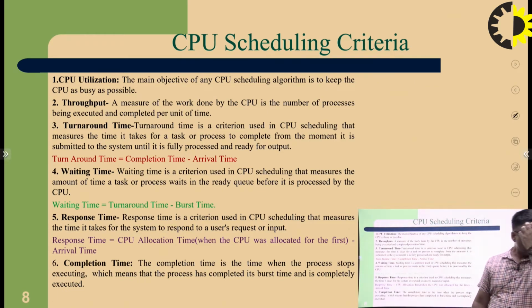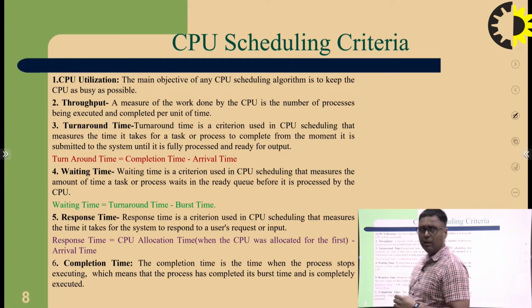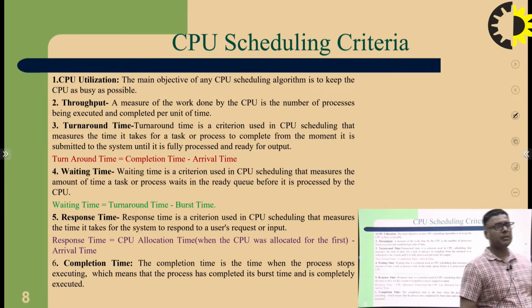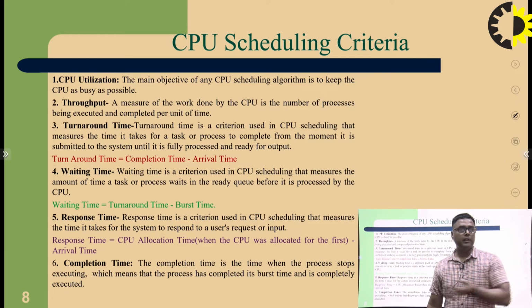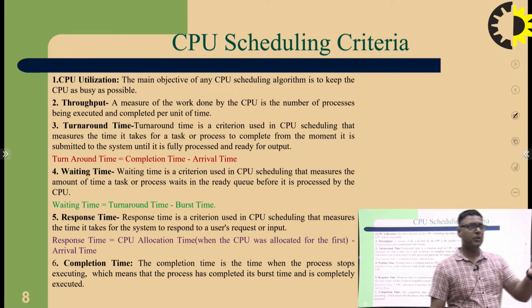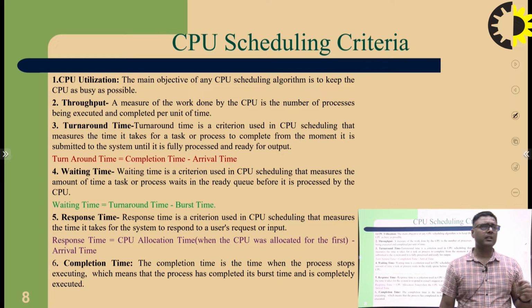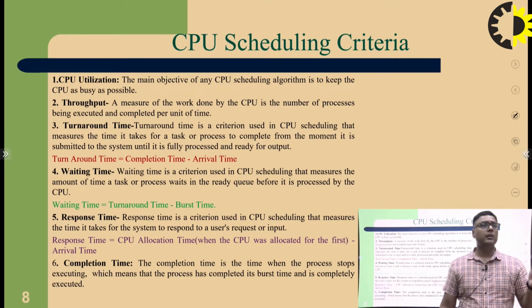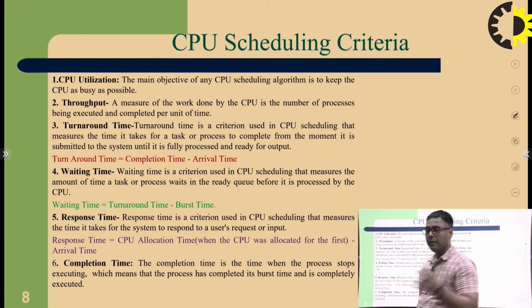So here we mention how to find the completion time, turnaround time, waiting time and response time in a numerical. I have already discussed how to find the turnaround time. Turnaround time is equal to completion time minus arrival time.